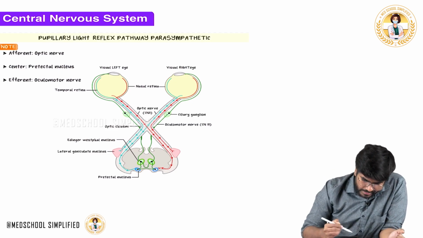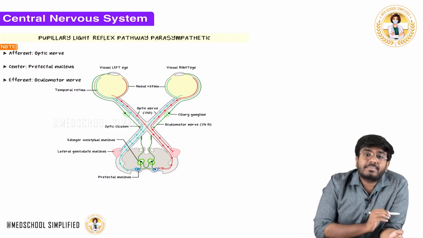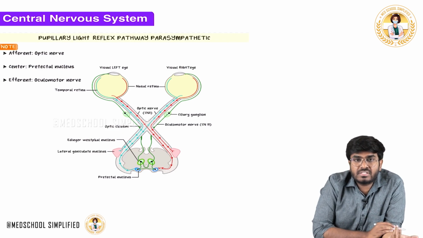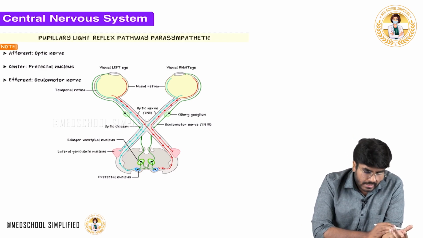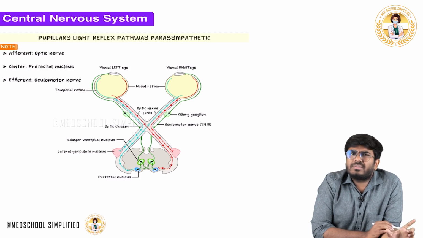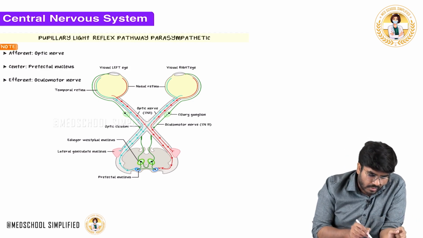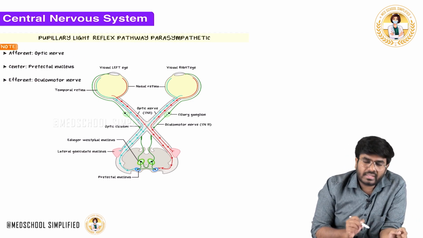After this, let's discuss the pupillary light reflex, which is under the control of the parasympathetic nervous system. Now, what is this pupillary light reflex? Very simple. In your exams, what they are going to ask you is what are the afferents, what is the center, and what are the efferents.